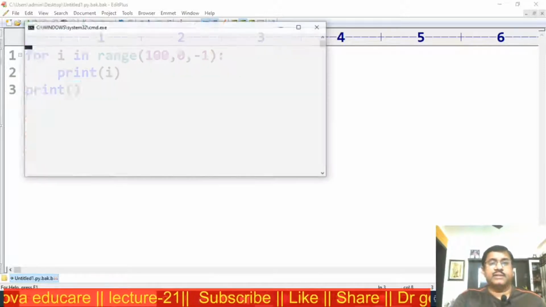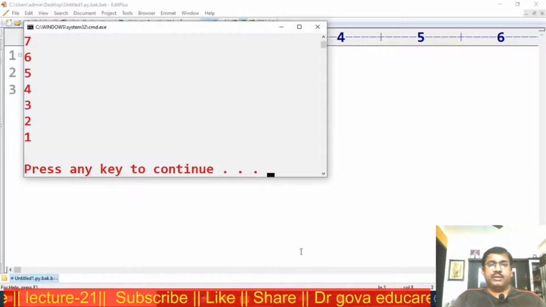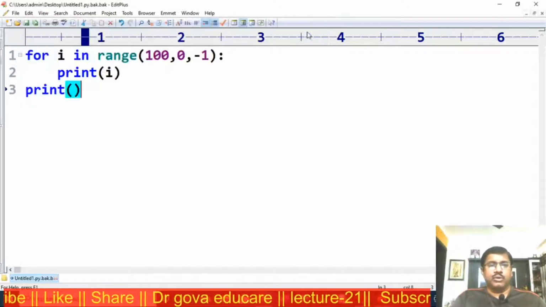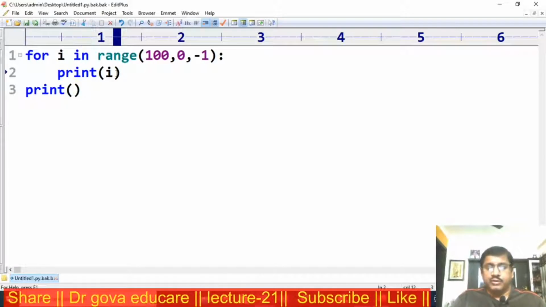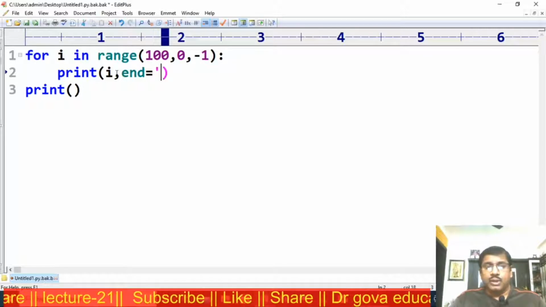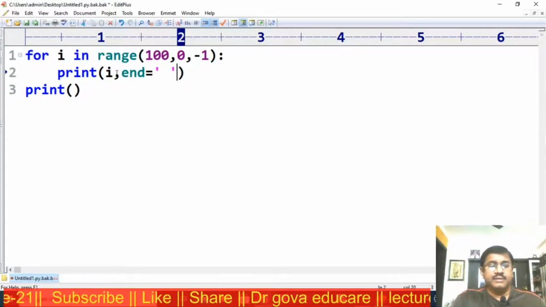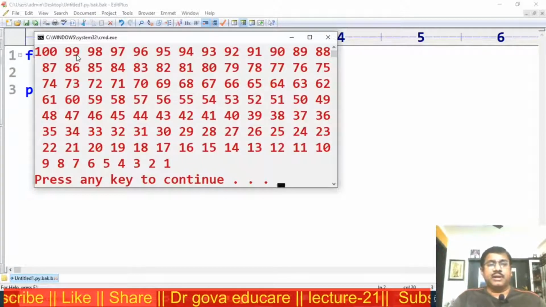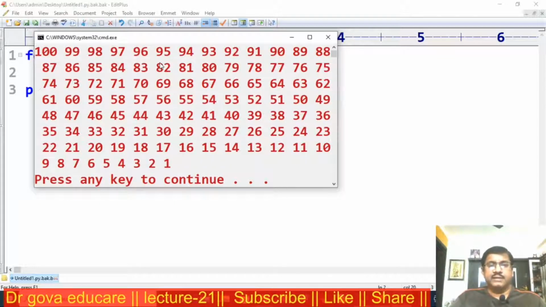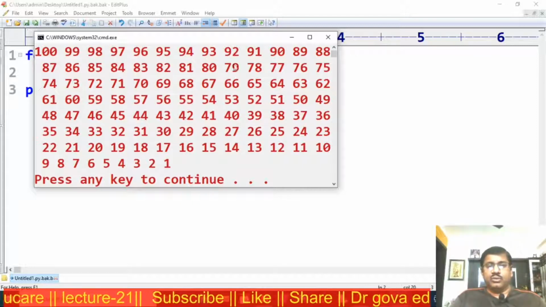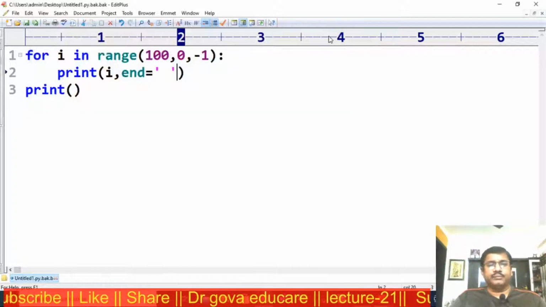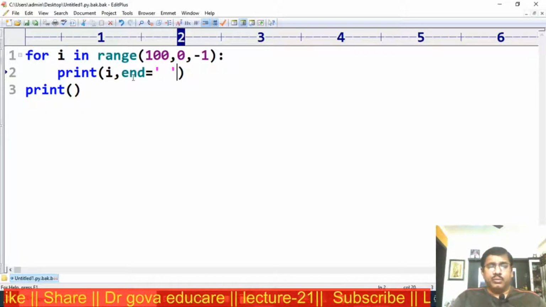I am executing this. Now observe here, the starting value is 100 down to 1. Now I am going to display it in a single line. I am using the end attribute, comma, end is equal to, I am giving some space. Now observe this: 100, 99, 98, 97, 96, and so on up to 1. Now this is the program.